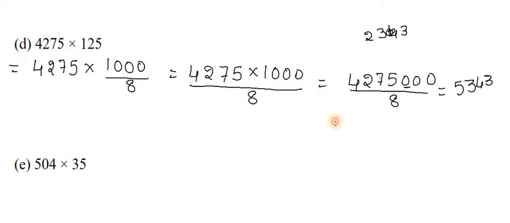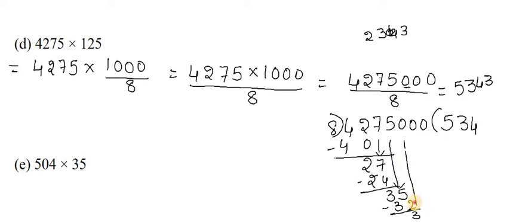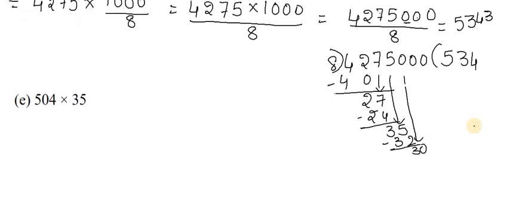Okay, I'll show you the original division only. 8 5s are 40. 8 3s are 24. 8 4s are 32. 8 3s are 24. 8 7s are 56.